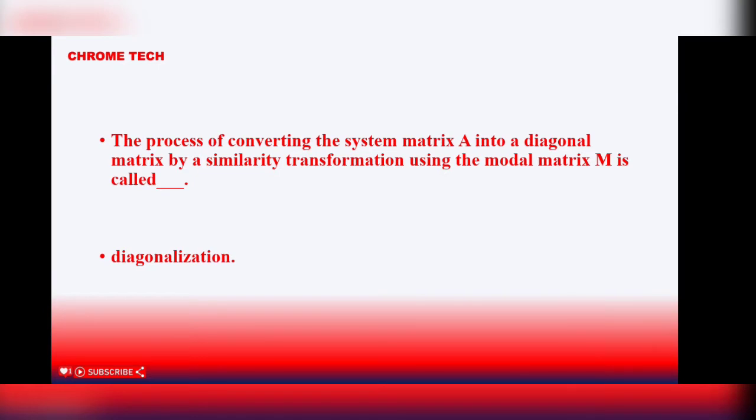The process of converting the system matrix A into a diagonal matrix by a similarity transformation using the model matrix M is called dash. Diagonalization is the correct answer.